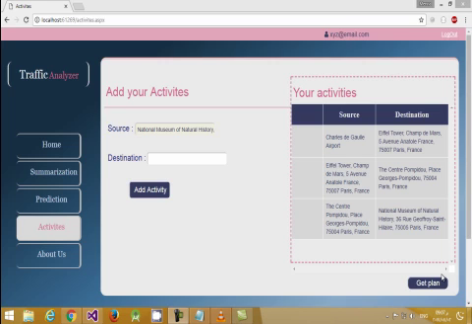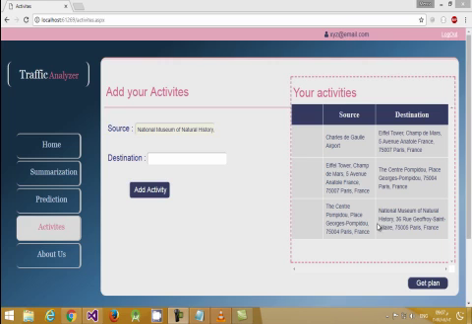Now for the third and last service of our project, the user can enter a set of activities. For example, wanting to do some shopping or check some issue at the bank branches, the user will fill in a set of activities, and then according to the historical data, there will be a recommendation for the order of the activities.